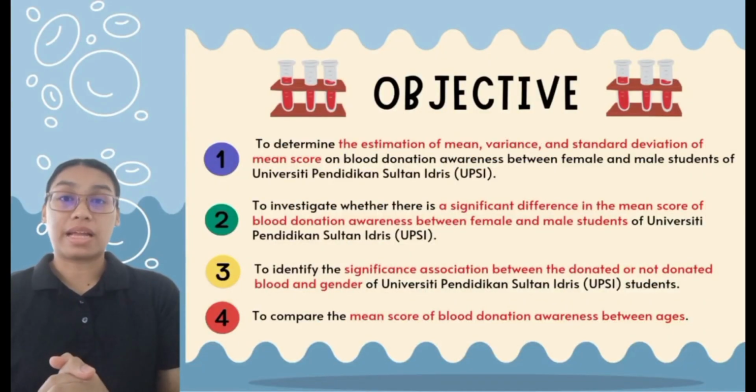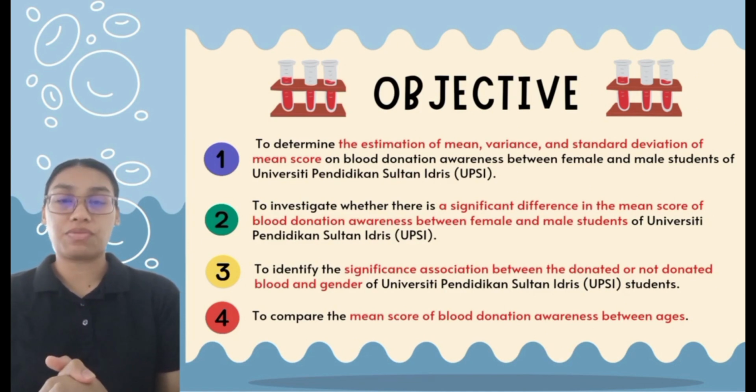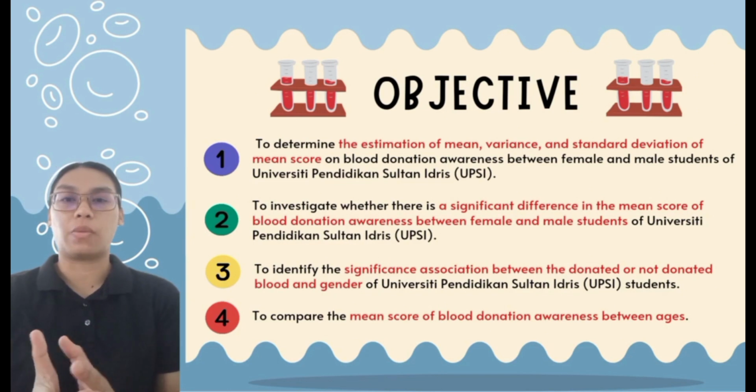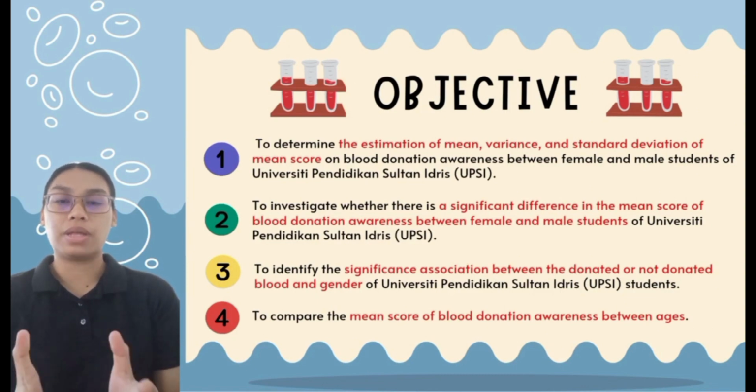The objective of this study is to determine and to investigate the estimation of mean, variance, standard deviation, and a significant difference in the mean score of blood donation awareness between female and male students of UPSI. Also, to identify the significant association between the blood donation and gender of UPSI students. And lastly, to compare the mean score of blood donation awareness between ages.